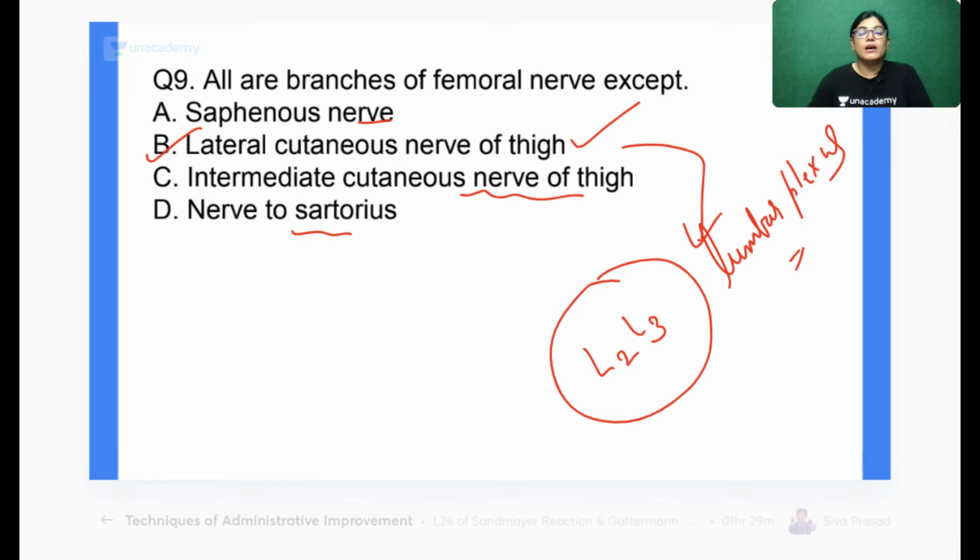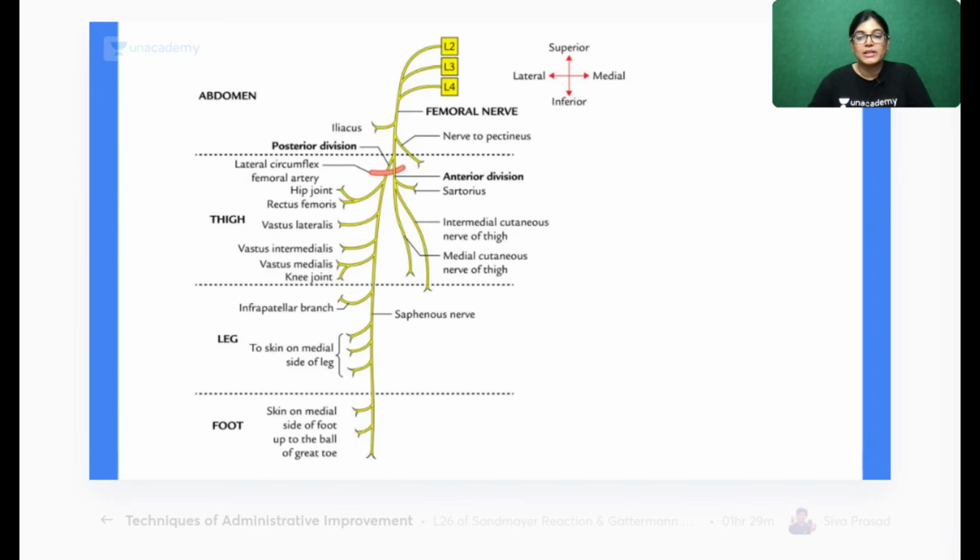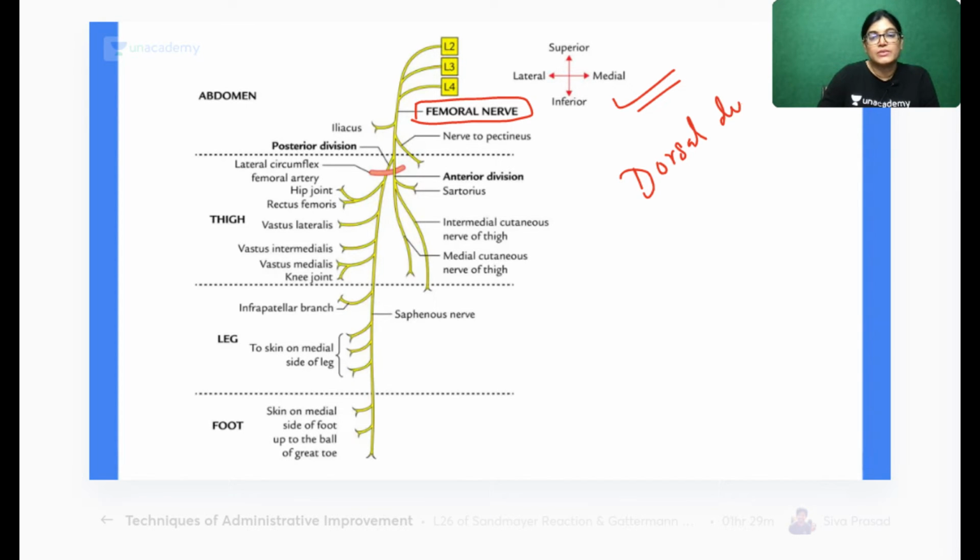So actually, the saphenous nerve is a cutaneous branch from the posterior division. Let me show you this diagram. You can see here, this is the femoral nerve, which is formed by the dorsal division of the ventral rami of L2, L3 and L4. Now, it again divides into anterior and posterior divisions.